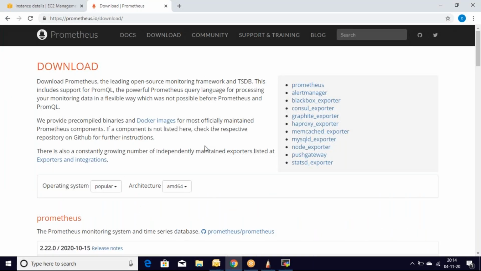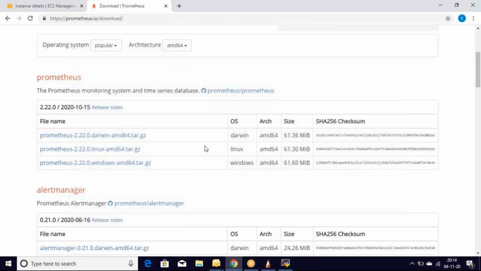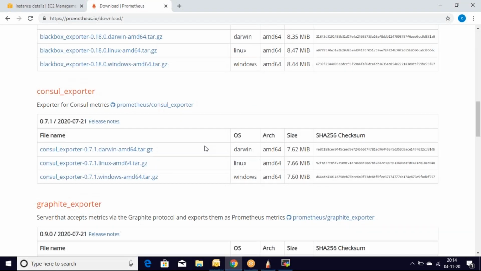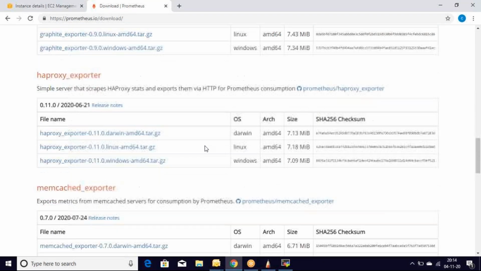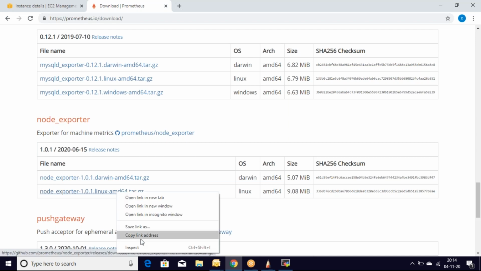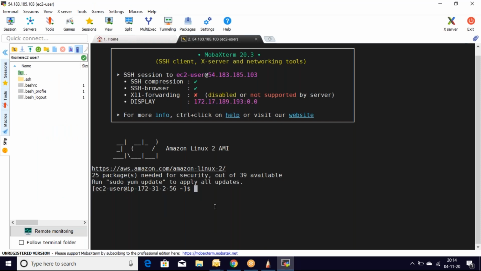So you can see different things here: the Prometheus monitoring system and alerts, alert manager. We'll discuss these things as the sessions progress. Graph exporter, MySQL database exporter, and node exporter. This is the one which we are installing on the Linux box. So let's use this one. Copy this Linux address, and let's install here.